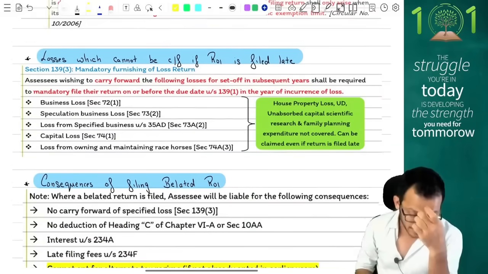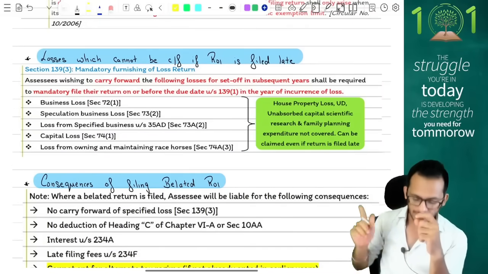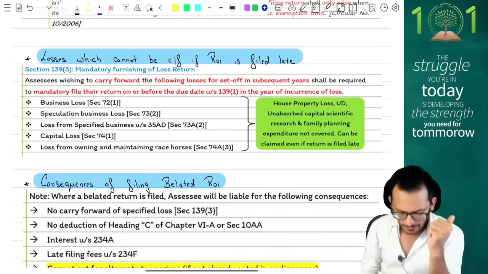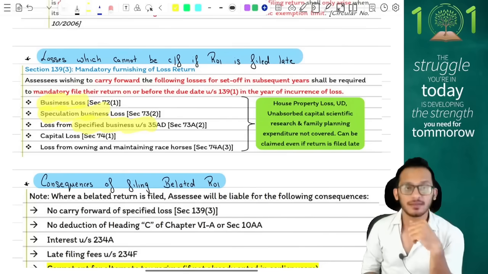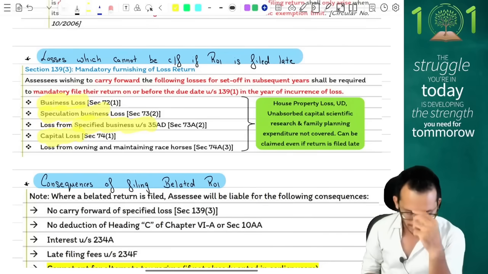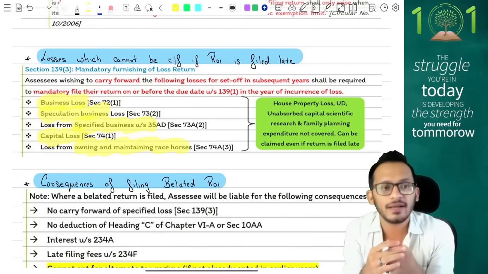Next, income tax says, what are the cases where if you file your returns late, losses cannot be carried forward? If you do not file your returns on time, then you will lose losses pertaining to business, losses pertaining to speculation, losses pertaining to specified business under 35AD, capital losses, and any losses pertaining to owning and maintaining horse races.